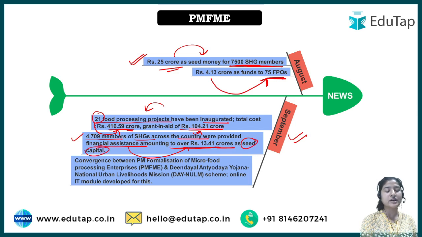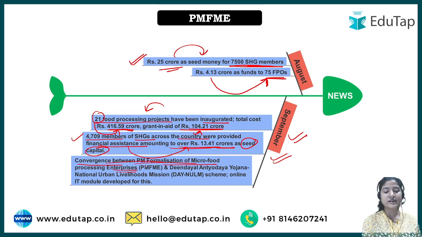We have already studied that SHG members would be given seed capital, the initial capital to start a business or an enterprise. This was given in August to 7,500 SHG members, and in September such an amount was given to the rest of the SHG members as seed capital.